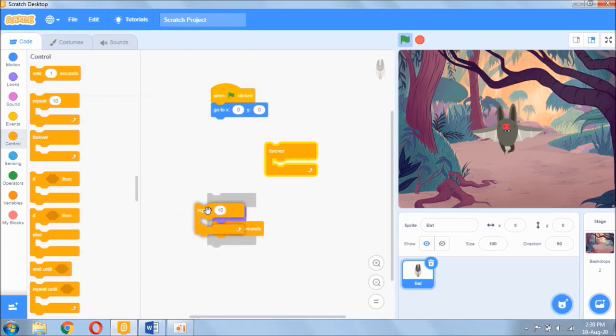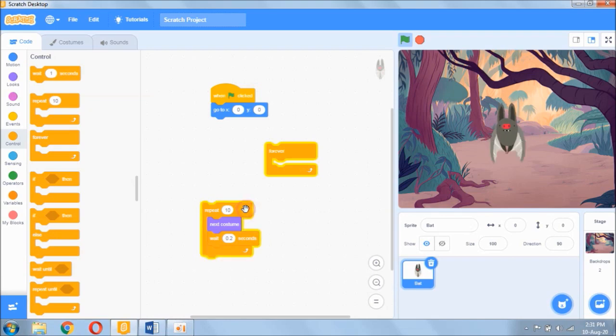So drag out the repeat block and place it over this code, and click on the repeat block and see what happens. Using the repeat block makes it possible for us to repeat the process of switching between the costumes 10 times. So this is what we want.